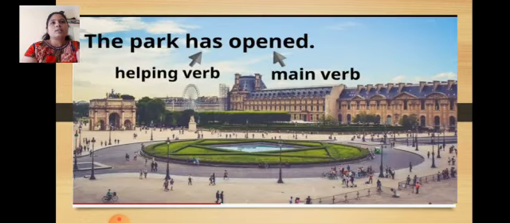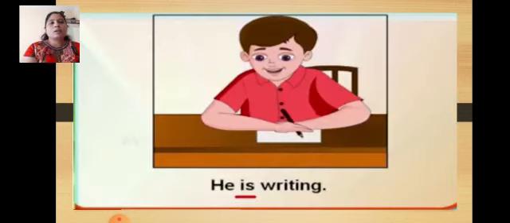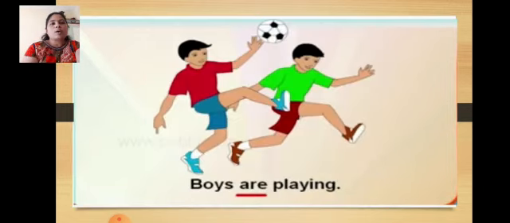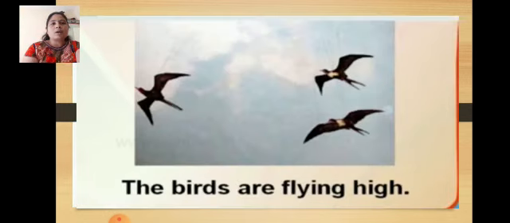Now look at these sentences. The park has opened. Now in this example, has is helping verb and opened is main verb. He is writing. Here is is helping verb. Boys are playing. The birds are flying high.